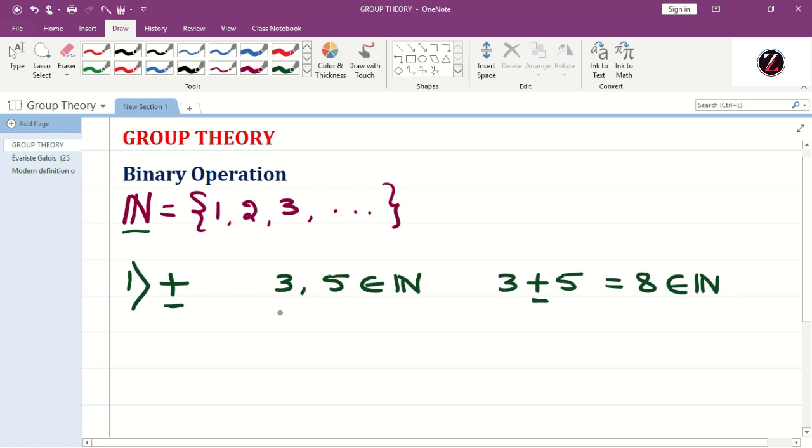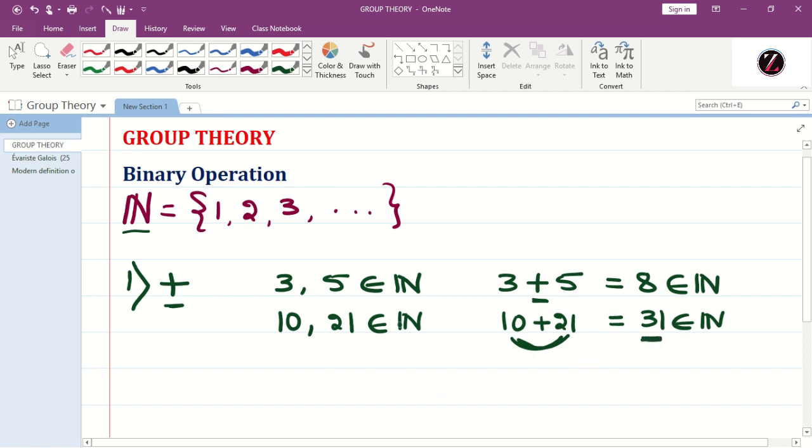Similarly, we shall consider two other natural numbers, 10 and 21, which belong to N. What is 10 plus 21? That is equal to 31, which belongs to N. From these two examples, we can observe that the sum of any two natural numbers is again a natural number.